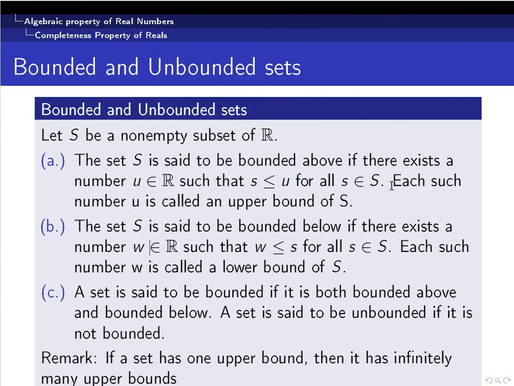So you can trivially assume that if a set has an upper bound, it has infinitely many upper bounds, by taking every number which is greater than the upper bound. So it is interesting to find the least among the set of all upper bounds. That notion is called supremum.